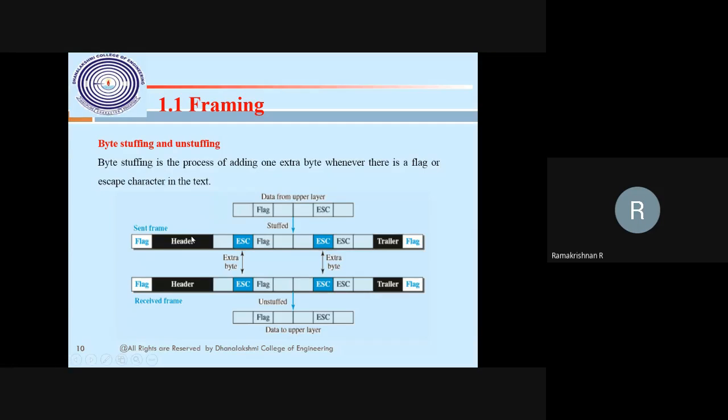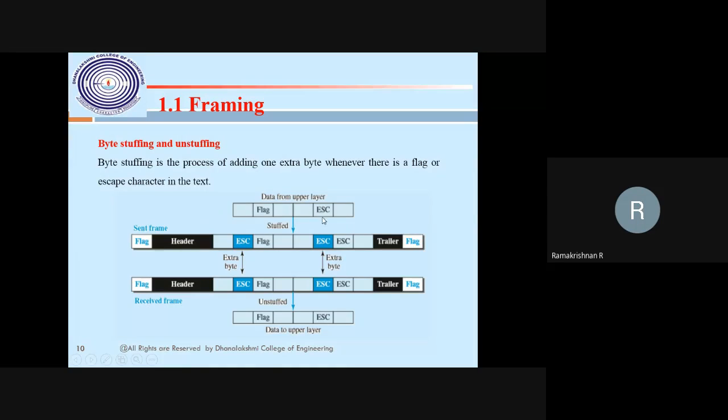So byte stuffing is nothing but frames having a character sequence of text. That sequence of text has a starting and an ending, which we call a flag. The flag can be whatever you decide, or the network protocol will decide. The frame will go ahead, and the message goes, no problem. Suppose inside the message the same type of flag is also there, then the receiving end would get confused. To avoid the confusion, we add one more extra byte, and that is called byte stuffing.